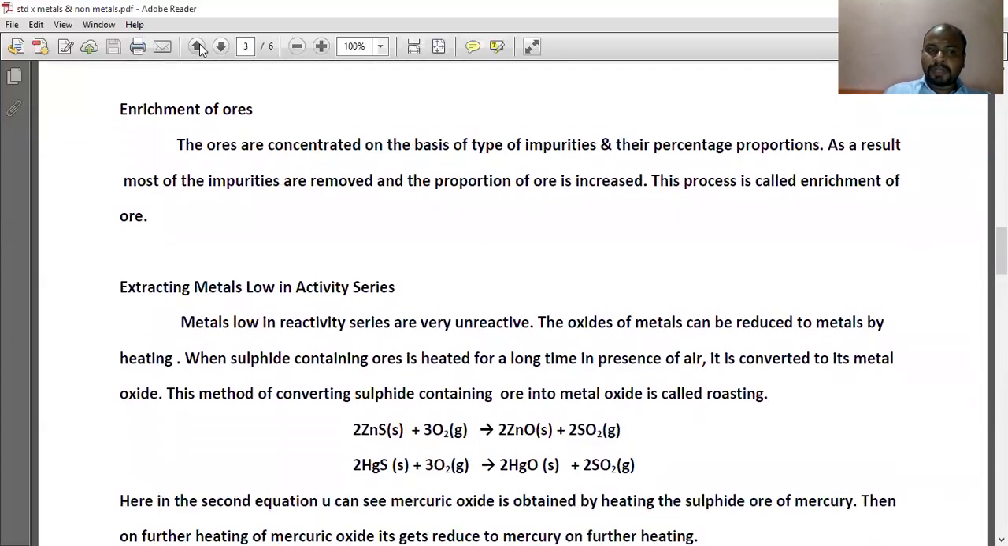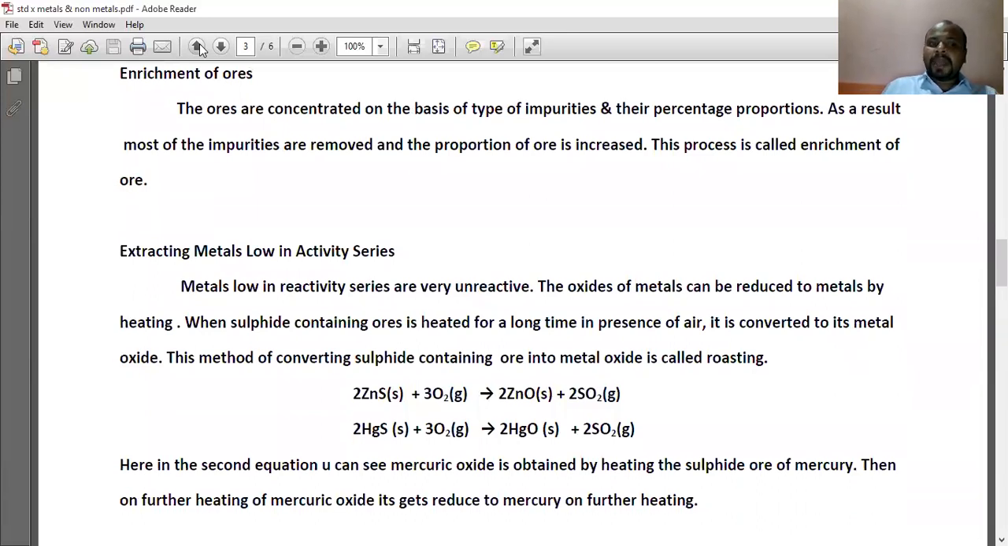So we'll just see one more time. Extracting metals low in the activity series. Metals low in the reactivity series are very unreactive. The oxides of metals can be reduced to metals by heating. When sulfide containing ore is heated for a long time in the presence of air, it is converted to its metal oxide. This method of converting sulfide containing ore into metal oxide is called roasting.